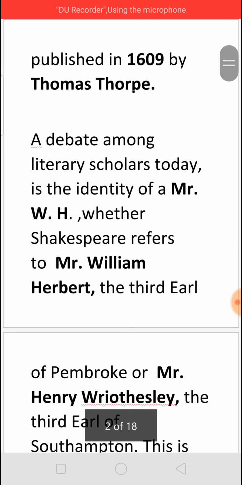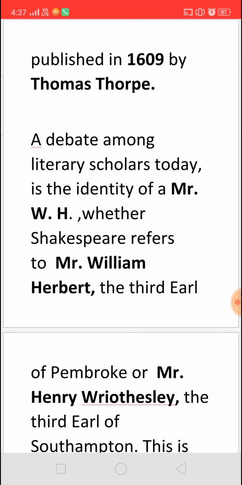A debate which continuously goes on among literary scholars is about the identity of Mr. W.H., who is referred to in Shakespeare's sonnets. Some scholars say that it must be Mr. William Herbert, the third Earl of Pembroke, while a certain group of critics say no, it must be Mr. Henry Wriothesley, the third Earl of Southampton.